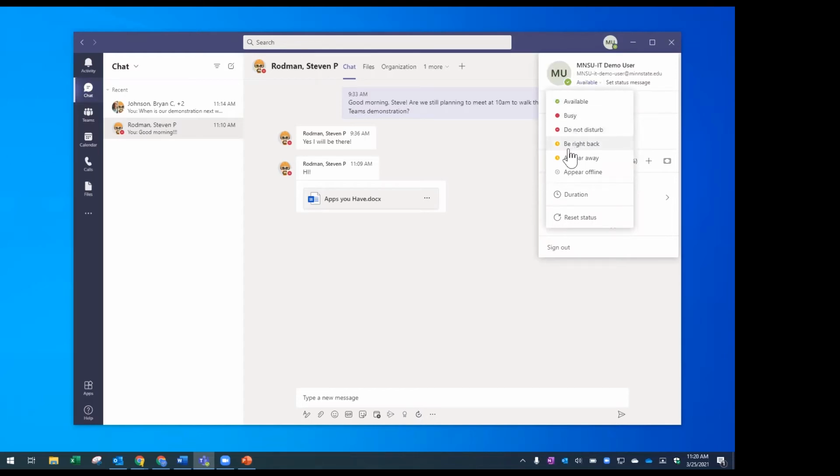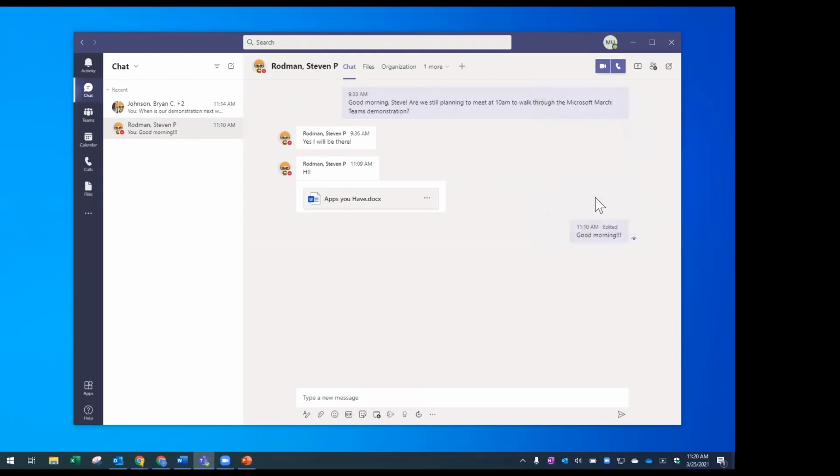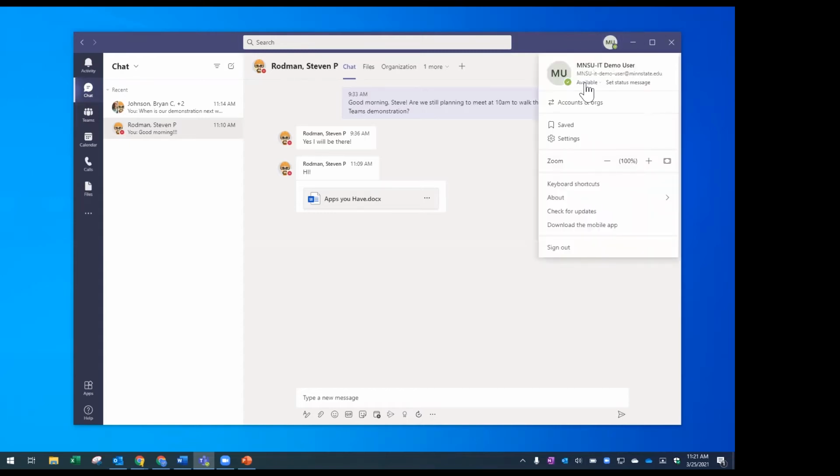If your computer goes to sleep, it will put you as away. So it'll do this little orange clock, or I could just appear offline. And you can set a duration to that as well. Or you can just reset your status and have it completely based off your calendar. So I almost never edit my availability, but I love to know that it's there if I need it. Because I keep my calendar up to date with what I'm currently doing, I usually let my calendar decide when I'm available and when I'm not. But if you're someone who wants to be able to customize, that option is here for you.